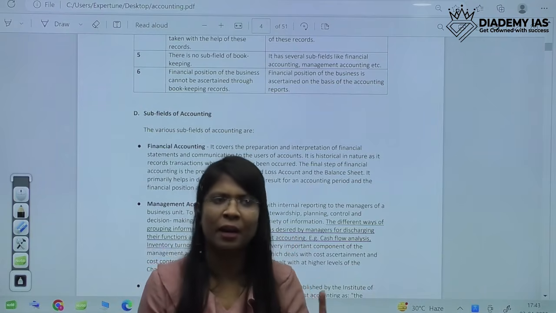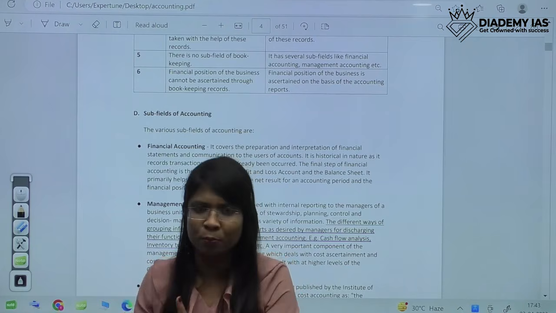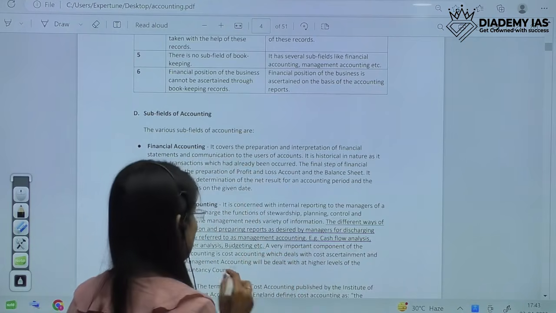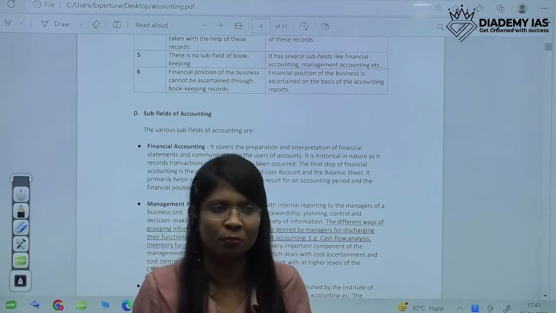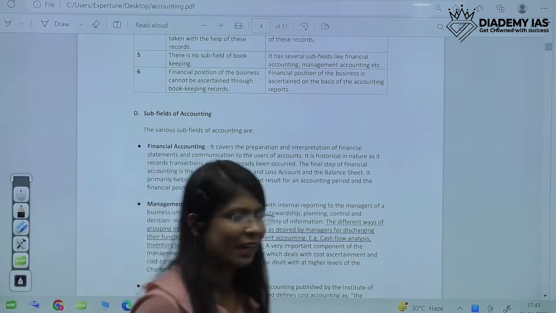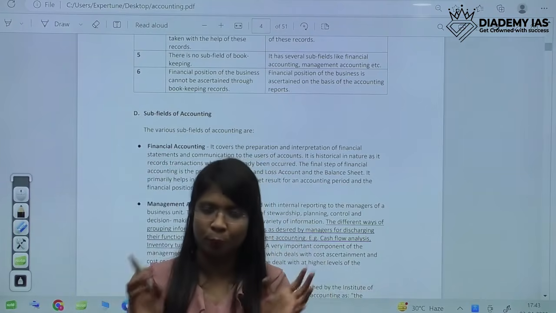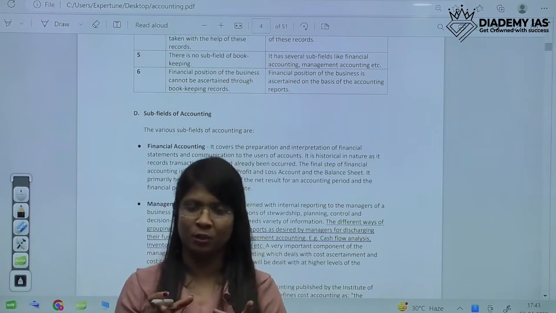So what do we mean by reports and the interpretation of the position? Management accounting says we need to prepare certain reports so that managers can derive information out of them.